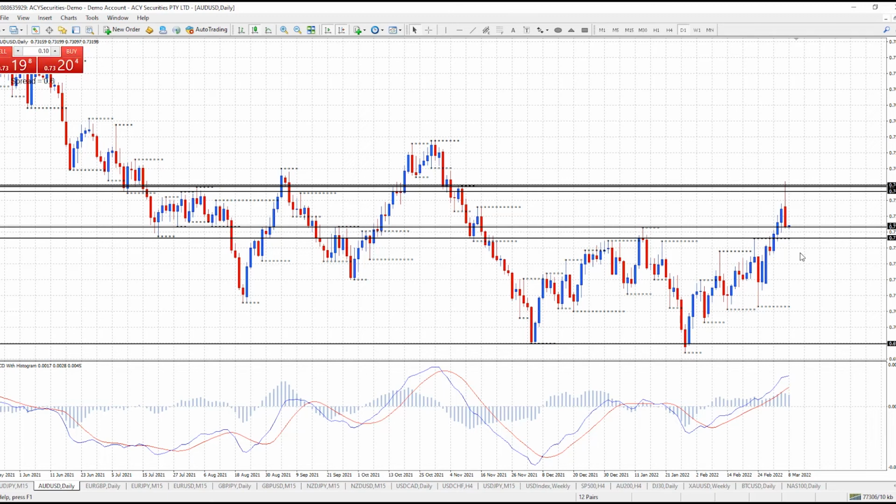Alright, so watch 73.14. If it holds as support, the buyers are in control. If it doesn't hold as support, then the sellers are in control. So over the next 24 to 48 hours, we should hopefully get a clear view of which way this pair is moving. Alright, so be careful out there. It's very volatile. With that being said, that's my analysis for today. Have a great trading week, and I look forward to seeing you next time.